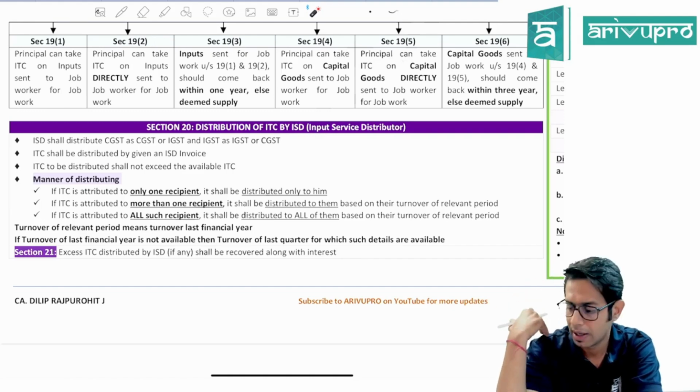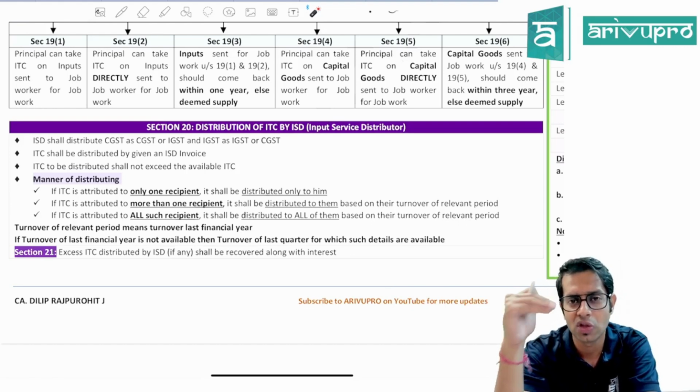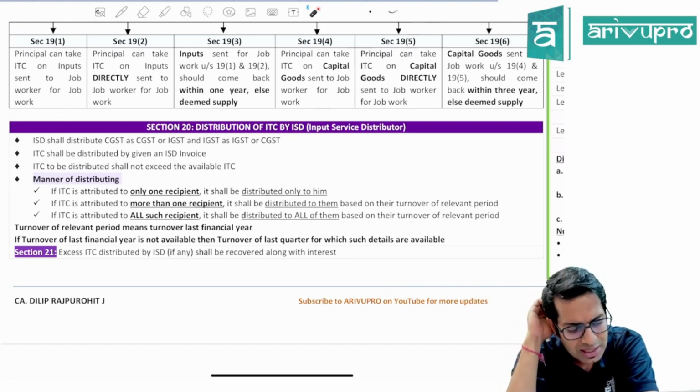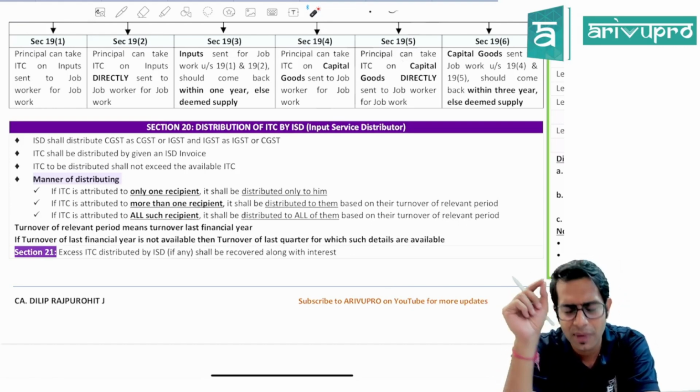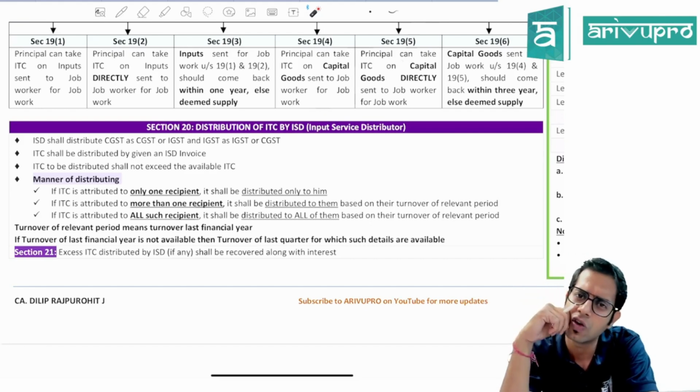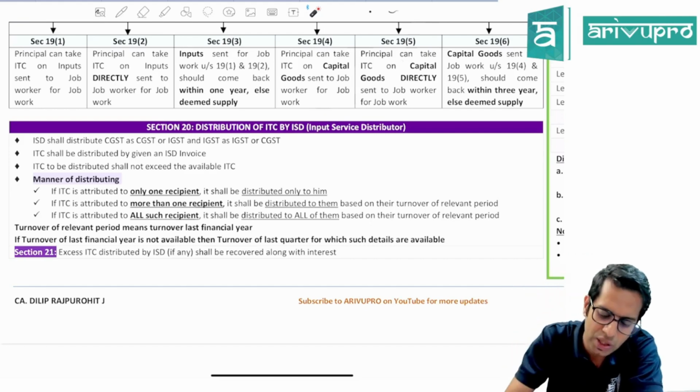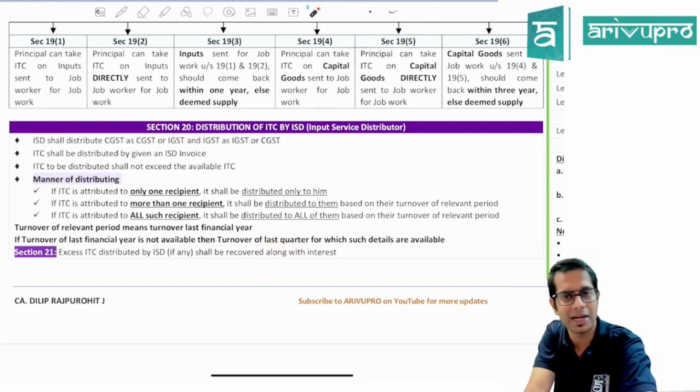The proportion is required to be calculated based on the turnover of the relevant period. Sir, what is this relevant period, sir? Relevant period means turnover of the last financial year. Sir, what if turnover of the last financial year is not there? Then based on the turnover of the last quarter for which this data is available.